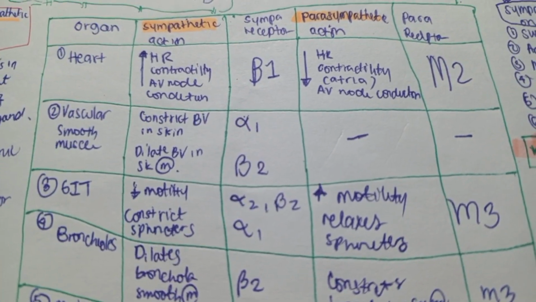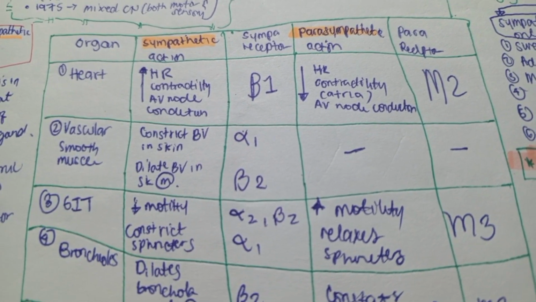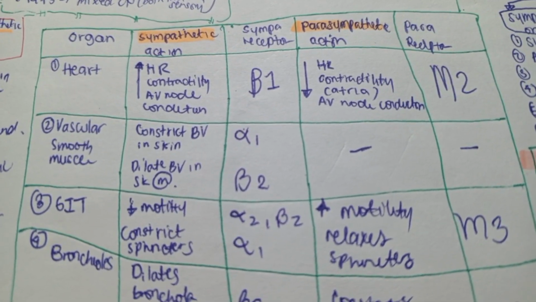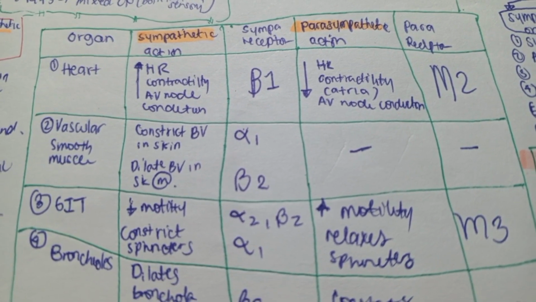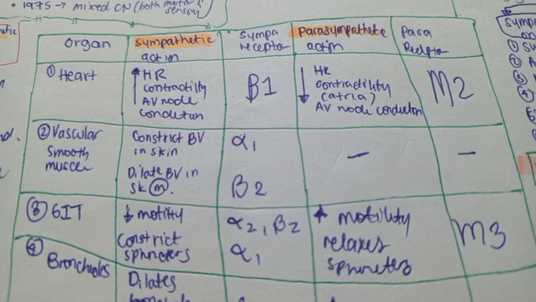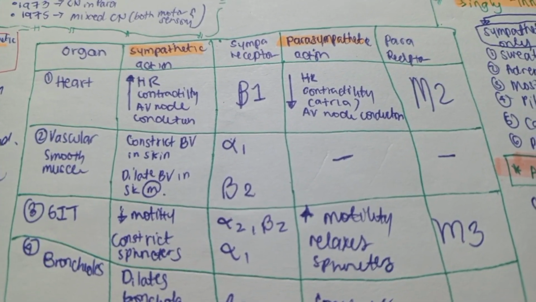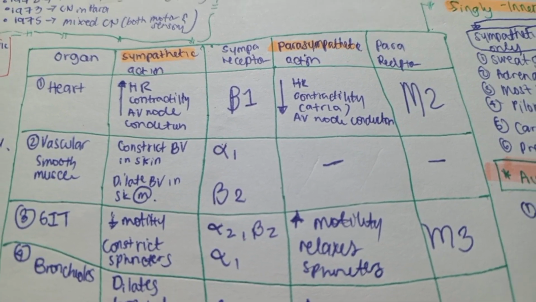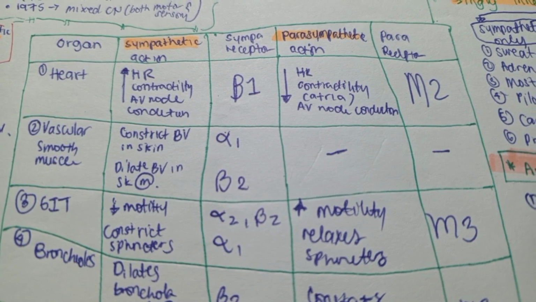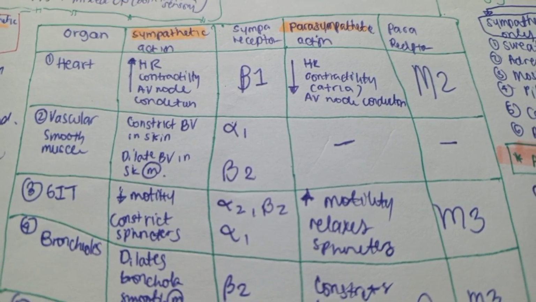Okay, so next is the GIT. The sympathetic effect is a decrease in motility, and the sphincters constrict. The responsible sympathetic receptors for the GIT are alpha 2, B2, and alpha 1. Alpha 2 and B2 decrease the motility, and alpha 1 constricts the sphincters. And the parasympathetic action on the GIT increases the motility and relaxes the sphincters, so it's a contrast. The responsible parasympathetic receptor is the M3.